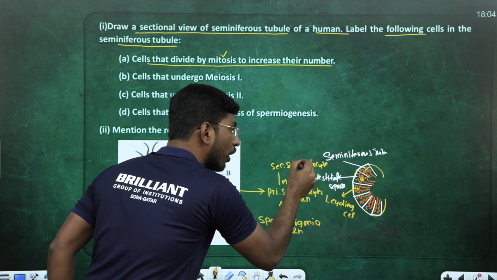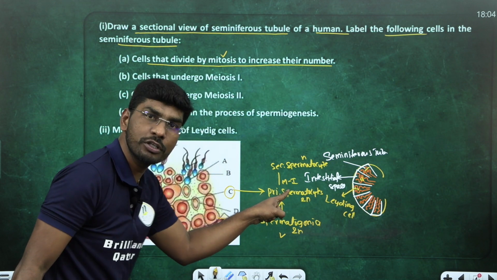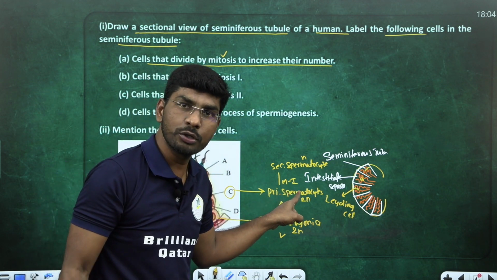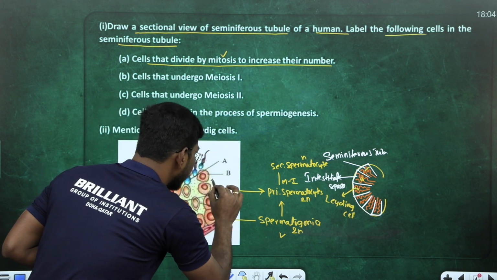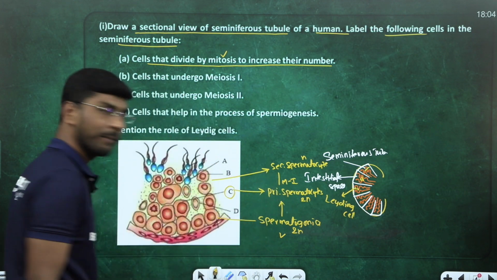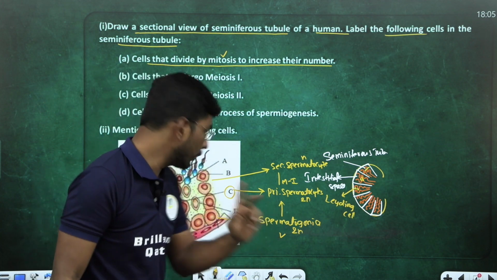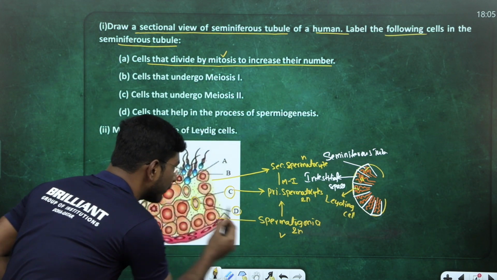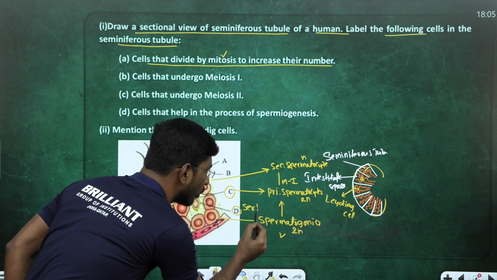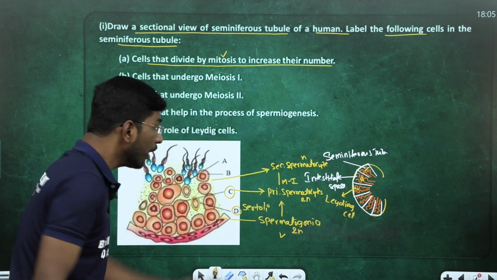Secondary spermatocytes are haploid or diploid? Haploid, right? Because after meiosis 1, it's a reduction division. So haploid, right? Now where are the secondary spermatocytes? Look here. This is called secondary spermatocyte. Are you with me, student? Look here. What is this type of cells? These cells are called Sertoli cells. Fine.